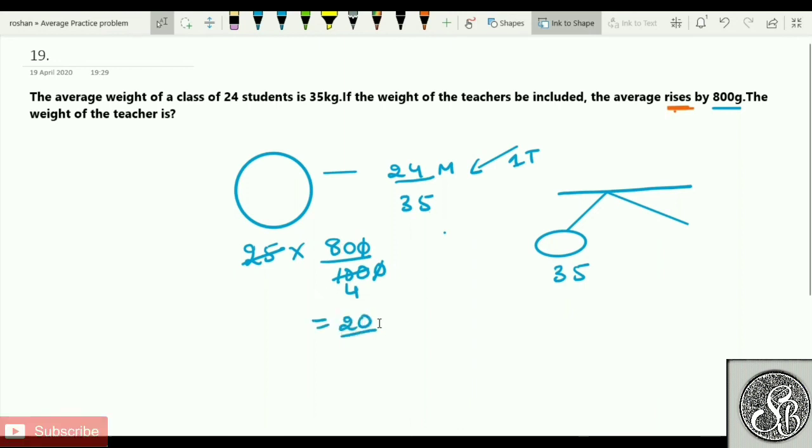This means the teacher who is coming into the group is responsible for this change. The person who is coming in the group is responsible for this change, which means this increment component is also taken care of by the person who is coming in. That is 20 kilogram. Which means this teacher is not only 35, he is more than 35. How much more than 35? 20. Hence the teacher is how much?